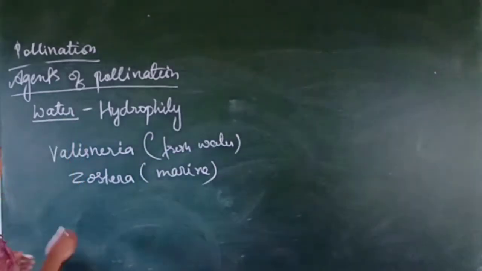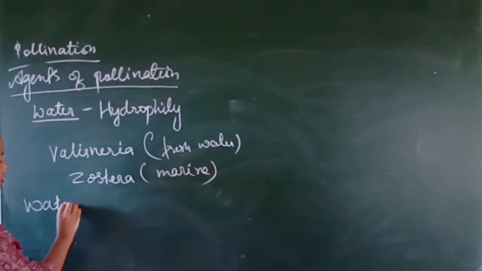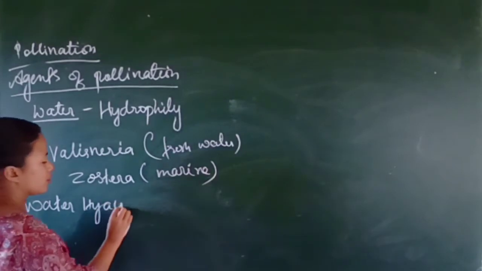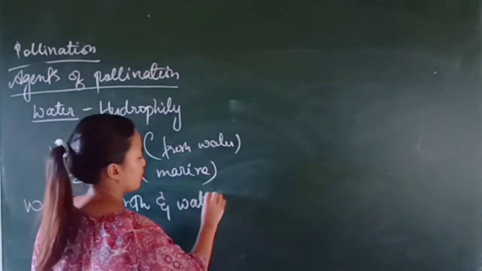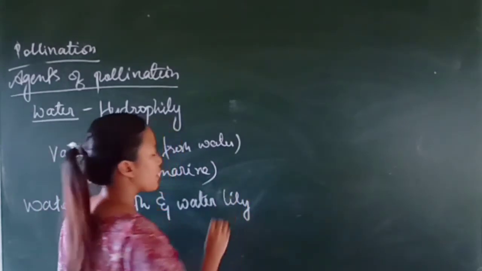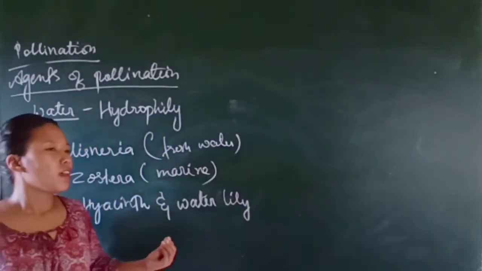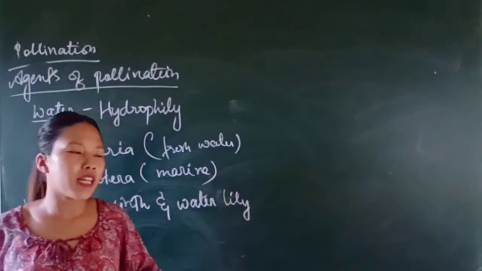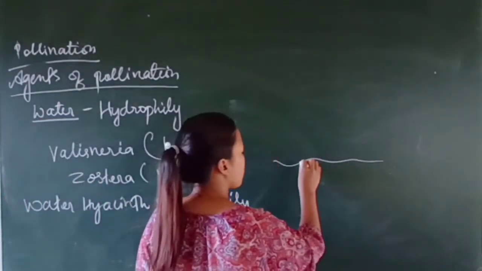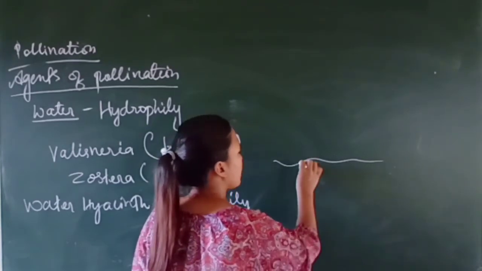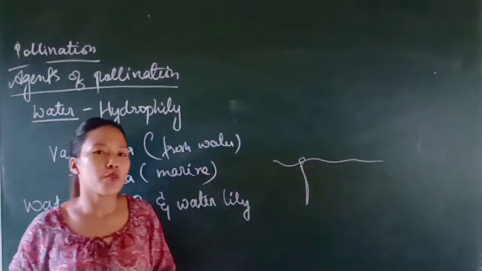For example, water hyacinth and water lily, okay, they have their stigmas on the surface of the water with the help of a long stalk. Suppose this is the surface of water, so their stigmas are on long stalks, and they are just on the surface of the water.